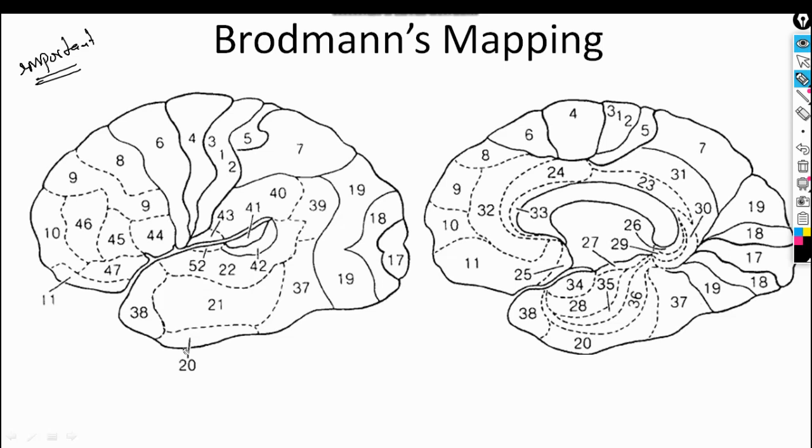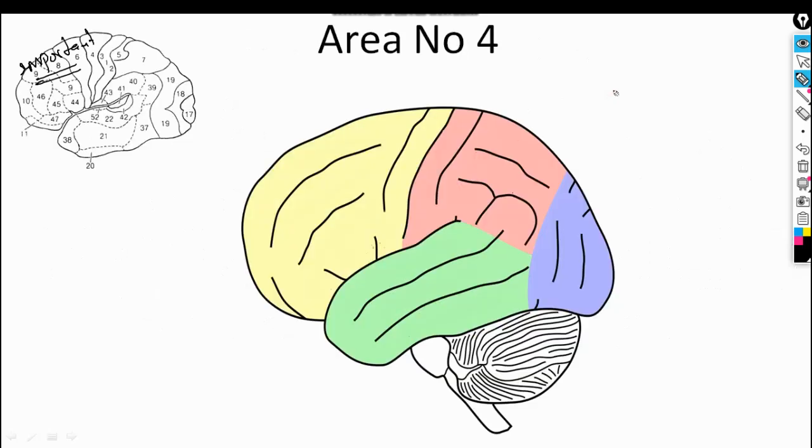Clear? Now let's see the topic ahead. Now we will talk about each Brodmann's area separately with the effect of the lesion. So the first area is Brodmann's area number 4. So this area is the primary motor area. Clear? So here is Brodmann's area number 4 in this precentral gyrus. The function of Brodmann's area number 4 is voluntary motor activity.